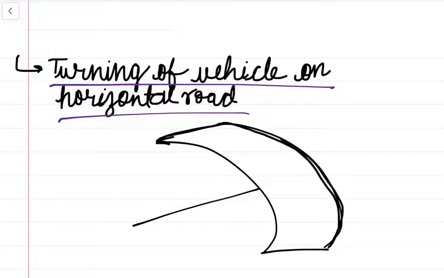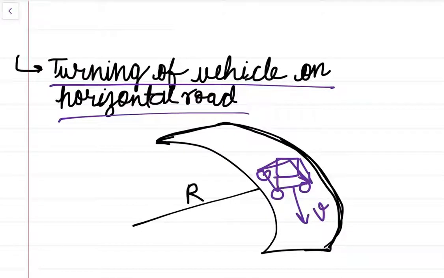So on a horizontal road, what happens when a car moves like this? Let's assume that this is a car, traveling with a speed v on the road. It has to take a turn on a road of radius of curvature r. And we all know that the road is not smooth, so it must have some static friction coefficient. Let's say it is mu s.